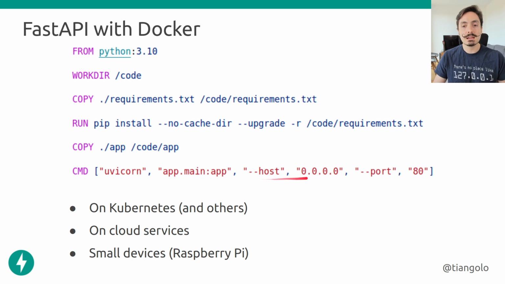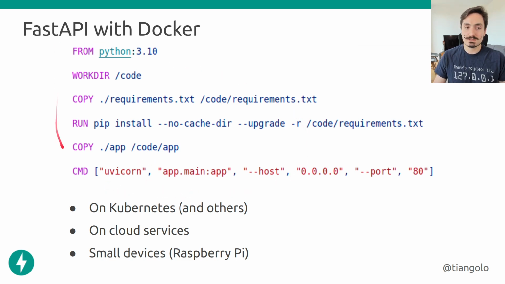And then we're telling it, hey, listen on all the IPs. Because otherwise it will be listening only inside of the same Docker container, and nothing will be able to talk to that container. So we're telling it, listen to all the IPs and run on port 80. That's all we have to do. And now we have a completely valid Docker image for our application with all the benefits that we get from Docker, like security, isolation, dependency management, replicability. There are just too many features to list here.